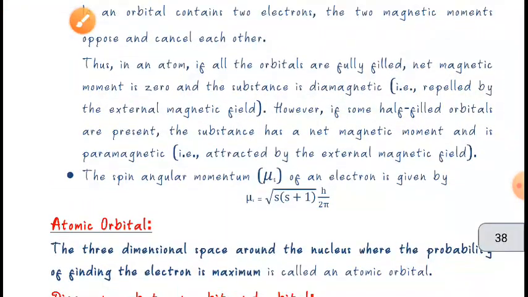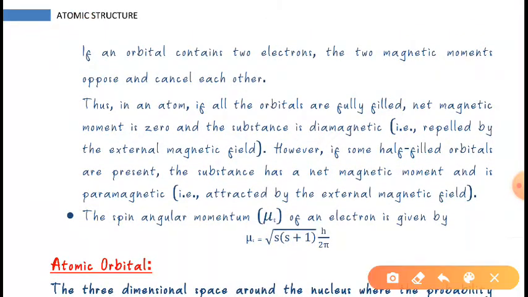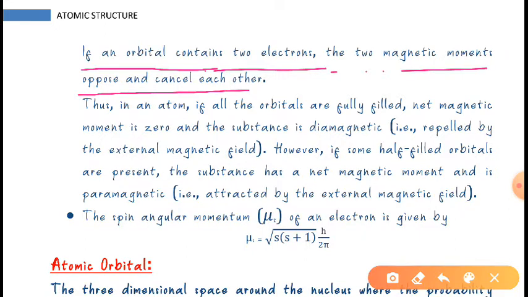After that, if the orbital contains two electrons, then the two magnetic moments oppose and cancel each other. If one is moving like this and another like this, then the magnetic effects they generate cancel each other out.